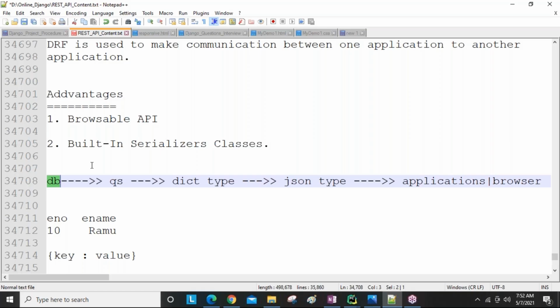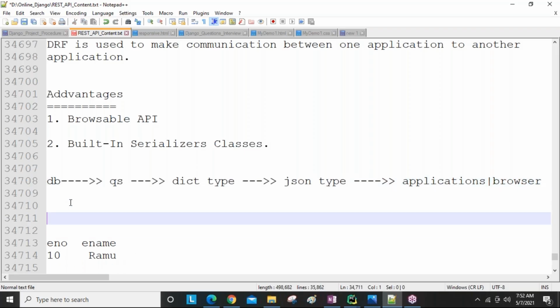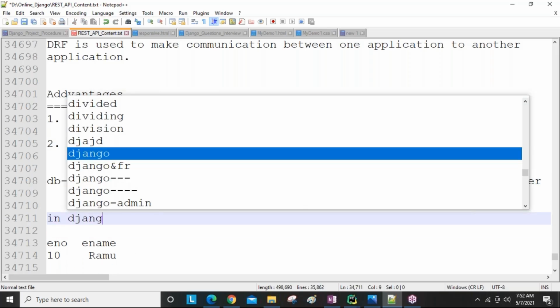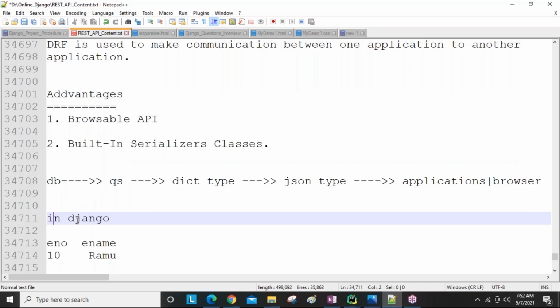So Django REST framework provides some built-in classes, guys, to do these conversions automatically. In Python we can do this conversion, and in Django also we can do this conversion. But for example, in plain Django, if you want to do all these conversions, more than 100 lines are required. I'll show you all this programmatically later.